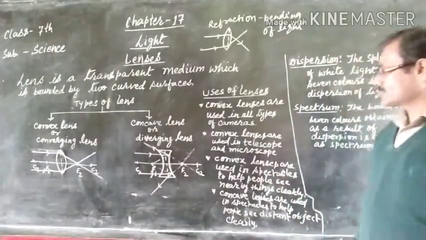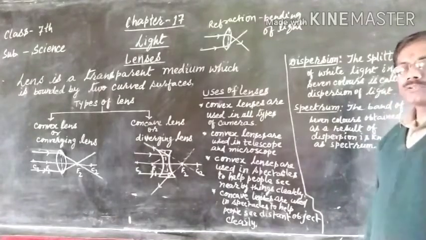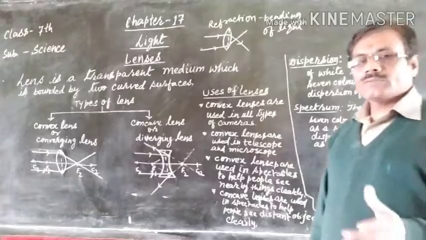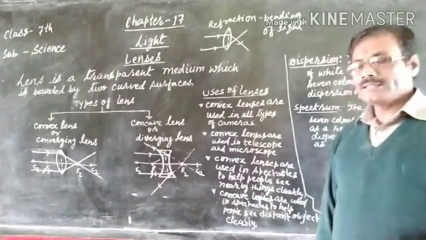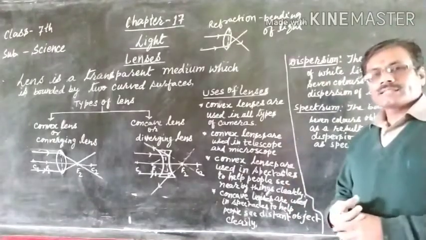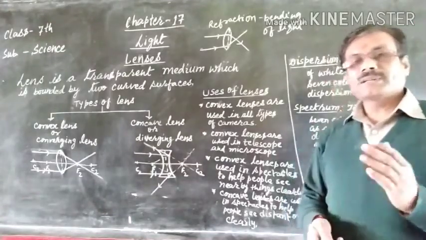Second, convex lenses are used in telescopes and microscopes to see the image of an object clearly, as well as convex lenses and concave lenses can be used in spectacles.